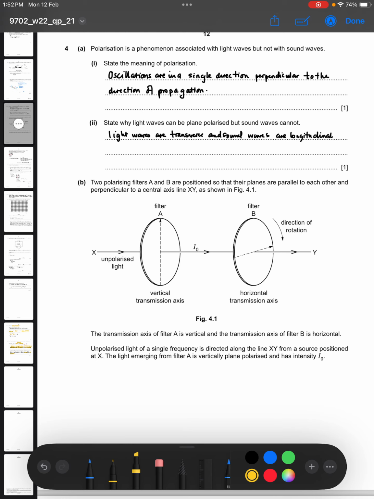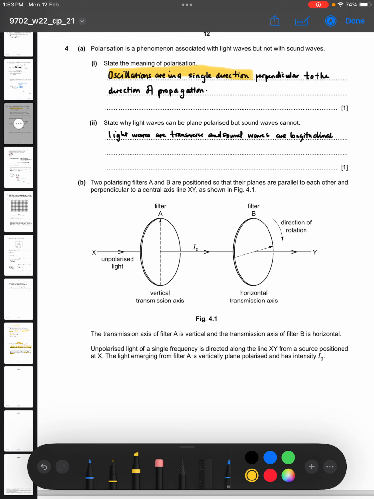Why are we insisting on perpendicular to the direction of propagation? We are just emphasizing that it happens in transverse waves. But the most important part is that oscillations are in a single direction. You can exchange the word oscillations with vibrations. We could say vibrations are in a single direction, or in a single plane. That's all polarization.